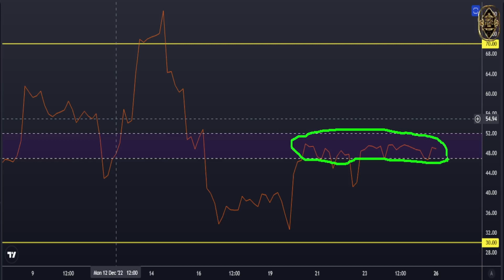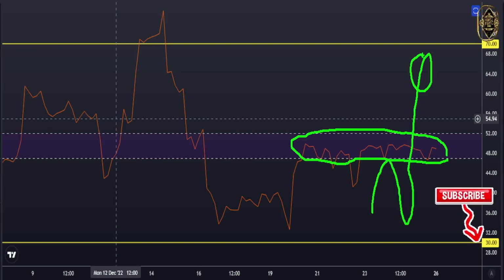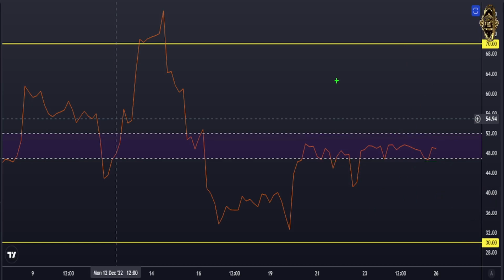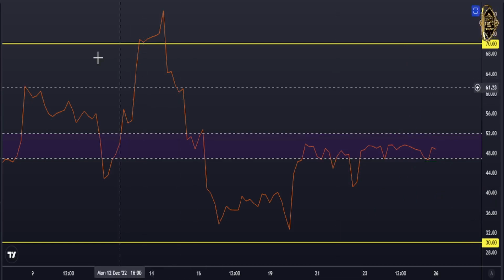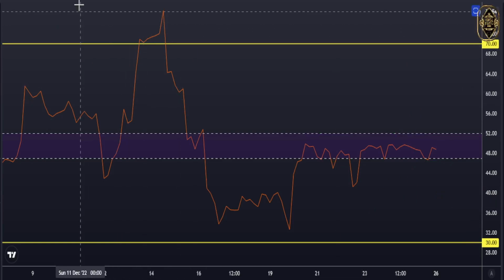I'm telling you the days of Christmas, the market is going to be very, very flat because the majority of big whales are not in the market, and who moves the market that much is the big whales, not small retail traders. Small retail traders don't have that capital to move the market very much. So everything looks normal, guys. So now let's go see our other indicator, guys, what it's saying for the picture to be more clear to you. So let's go in there.